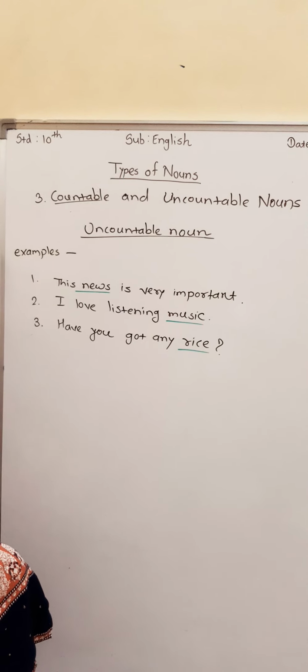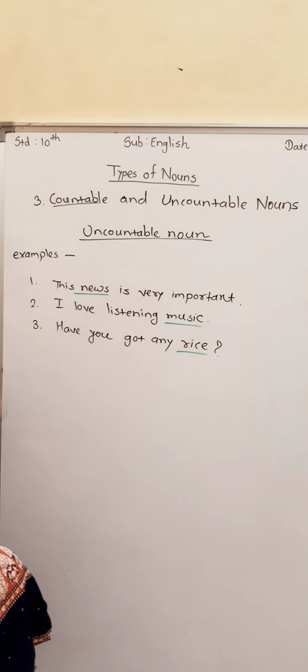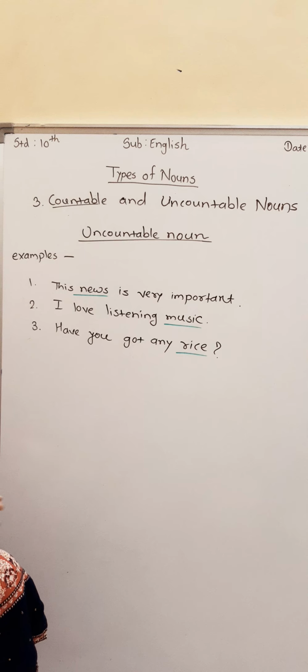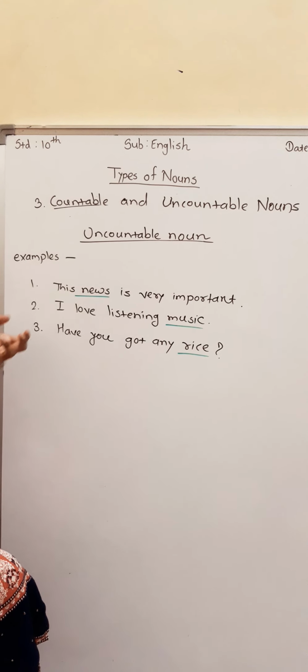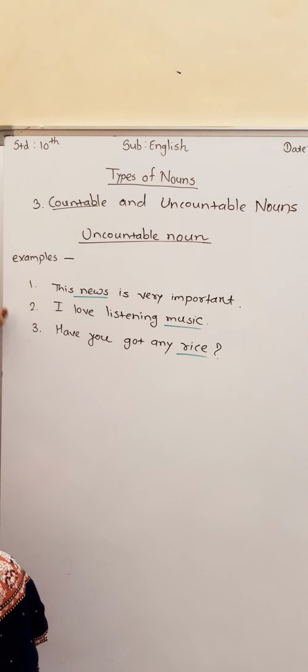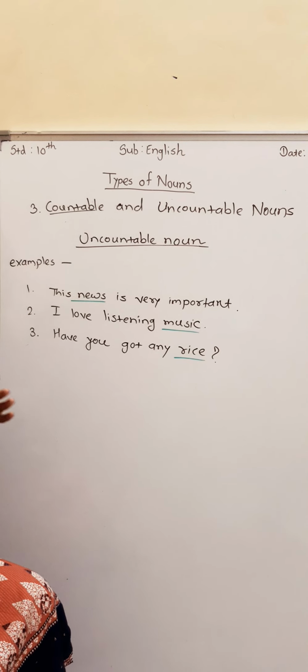So first we have seen countable nouns. Now we are going to see uncountable noun. So what is this uncountable noun? Uncountable noun means which we can't count by using numbers. Or we can use the words some, any. Just like this we can use here some words. Just like see, and one more thing is there. We can't make it plural.